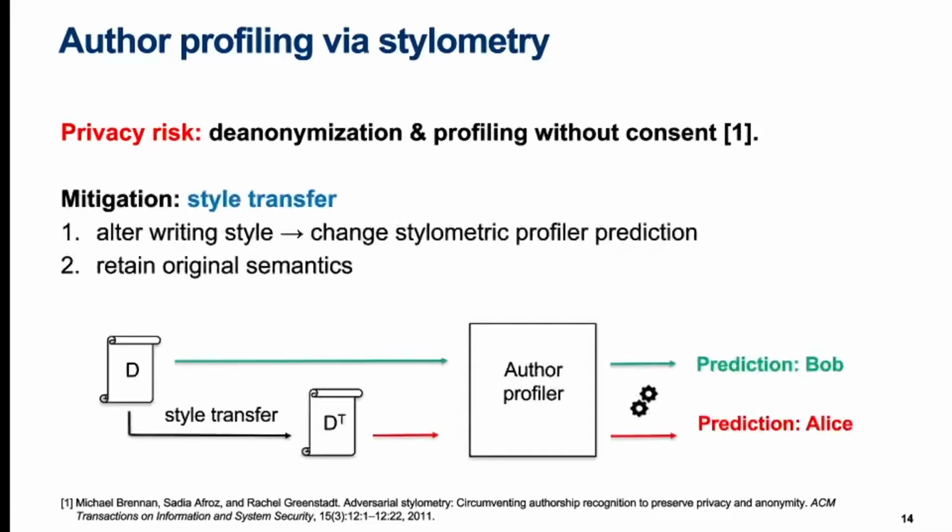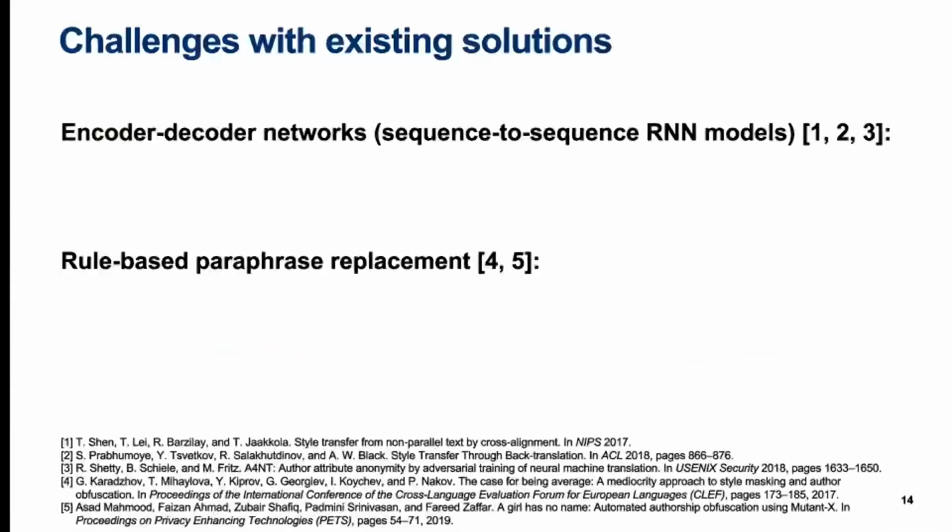To defend against this, the author can do style transfer to change the writing style of the original text in such a way that aims to change the prediction made by the author profiler the adversary uses. A second very important criterion for style transfer is that the semantic interpretation of the original text is retained to a maximal extent. Current approaches to style transfer tend to fall in two camps.